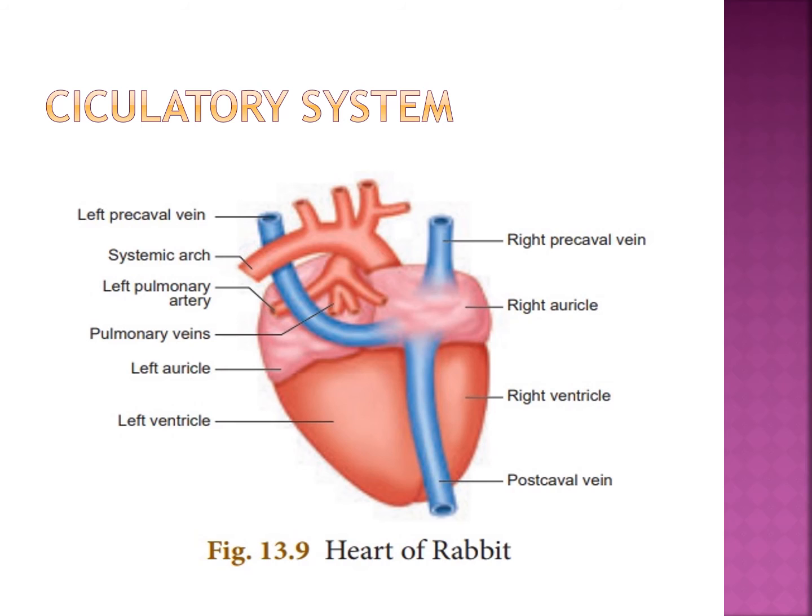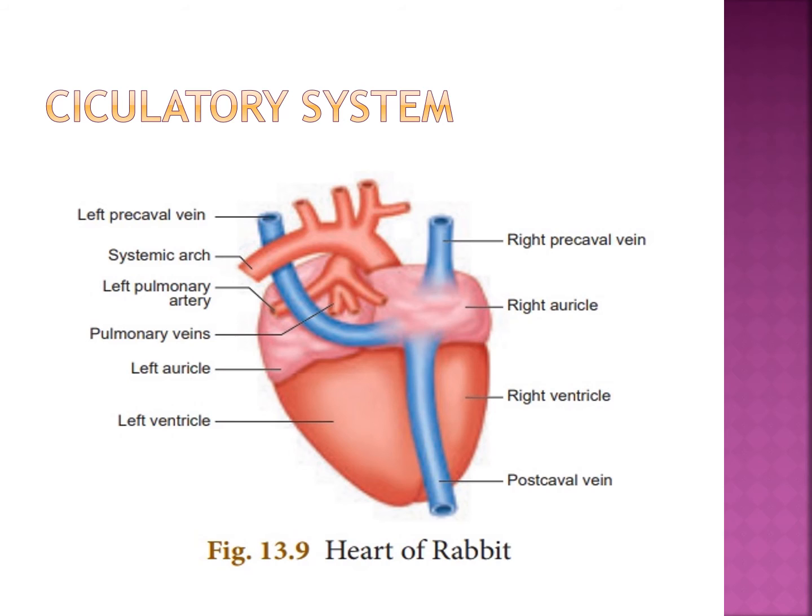From the right ventricle arises the pulmonary trunk, which carries deoxygenated blood into the lungs, and from the left ventricle arises the systemic arc, that is the aorta, which supplies oxygenated blood to all parts of the body.